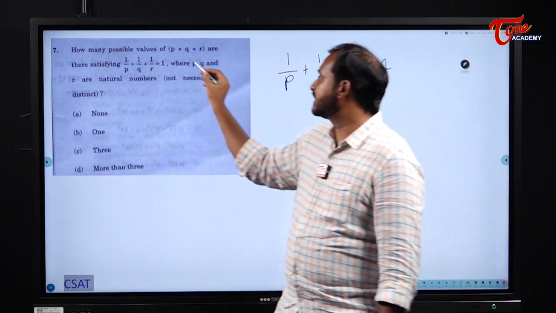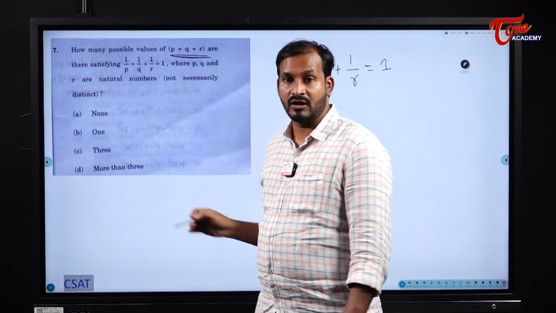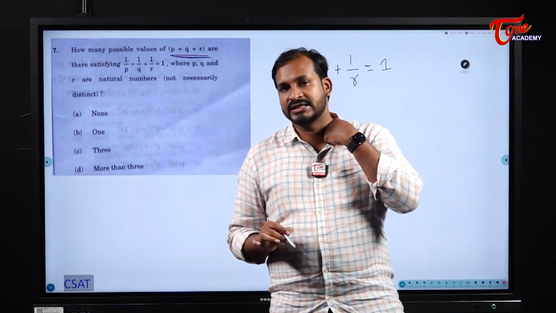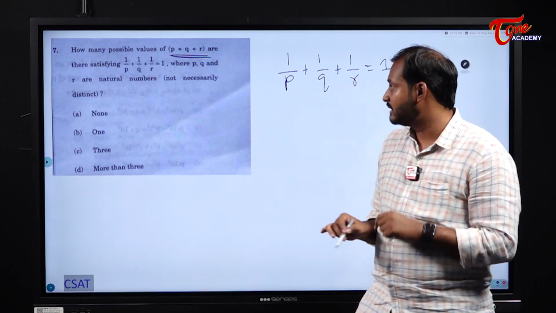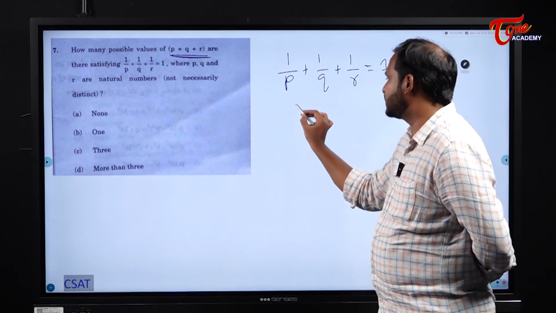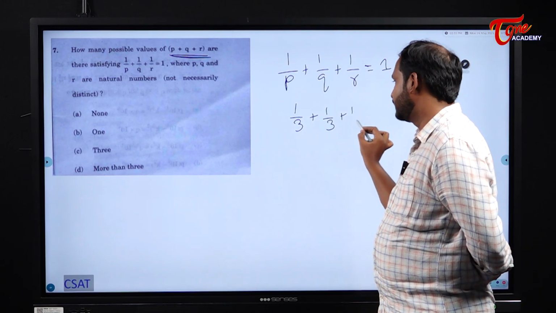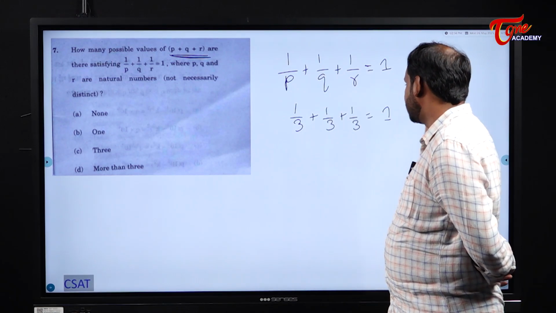See students, they are asking us about P plus Q plus R, not the individual values. They are not asking us the PQRs. They are asking us P plus Q plus R. So tell me, what are the possibilities I can have? The general idea, 1/3 plus 1/3 plus 1/3. What does it become? 1. So this is one chance.